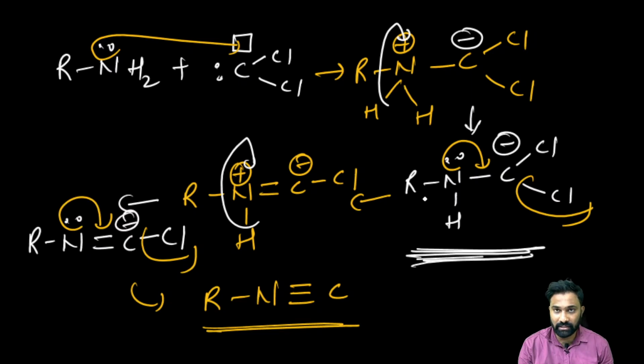That's the reason if you take the 2 degree amine, the reaction will stop at this stage only. So you have to be very careful. Clear? Only the 1 degree amines will give the carbylamine test.